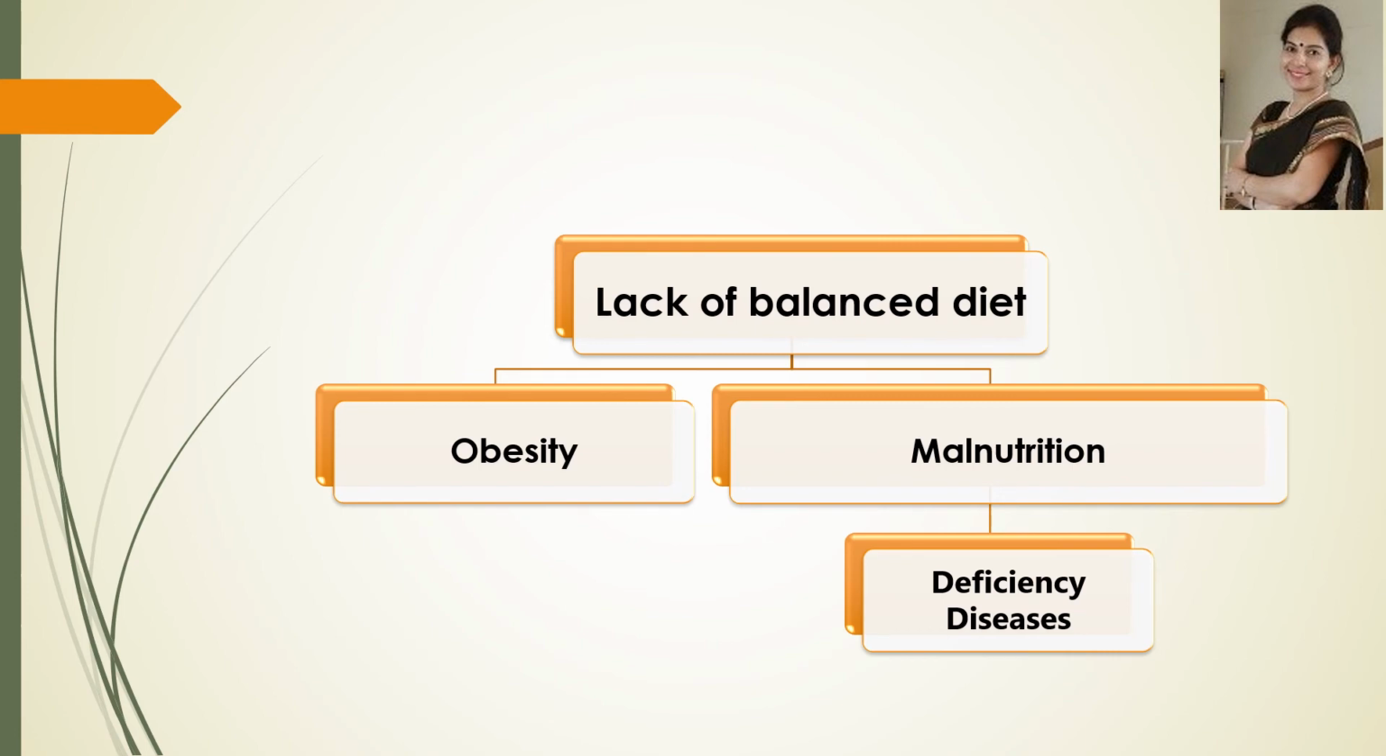Now, what will happen if we do not take a balanced diet? So lack of a balanced diet can lead to two conditions. It can be two ways. First is obesity. Obesity is a medical condition that results from excess intake of fat rich food. That means we are not taking a balanced diet. There is excess of fat in your diet.